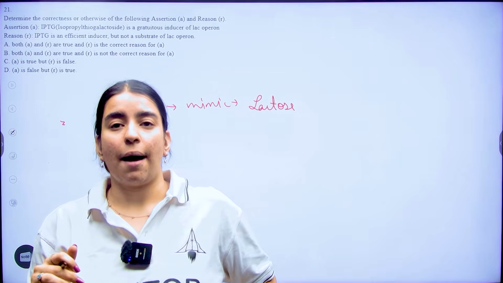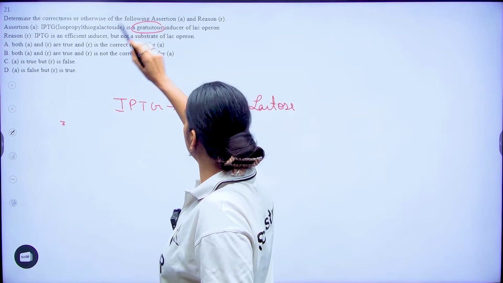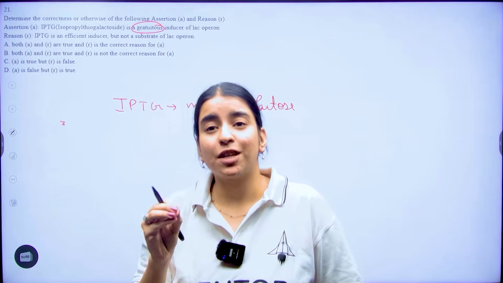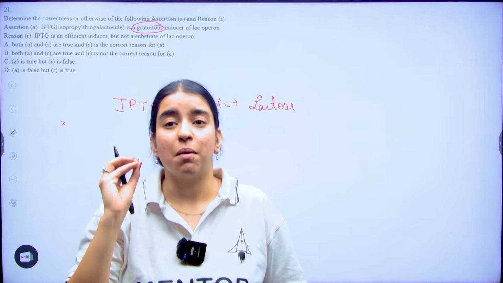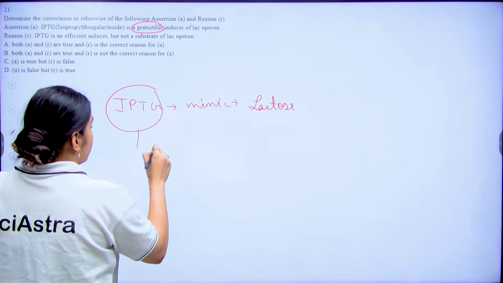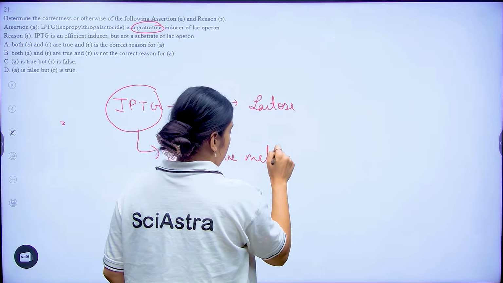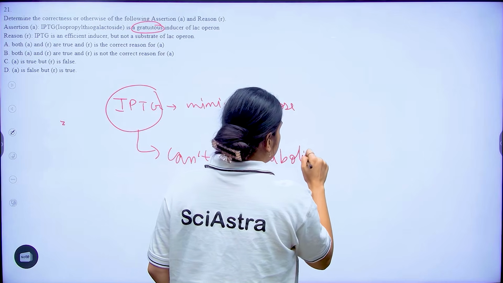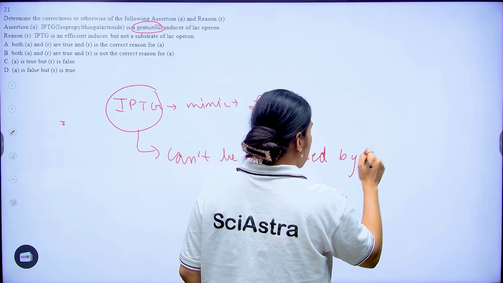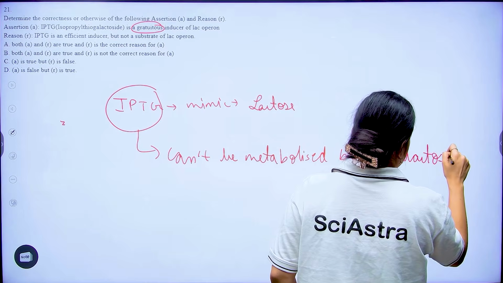But why is it called a gratuitous inducer? That is because it cannot be metabolized by beta galactosidase. So my IPTG can't be metabolized by beta galactosidase.